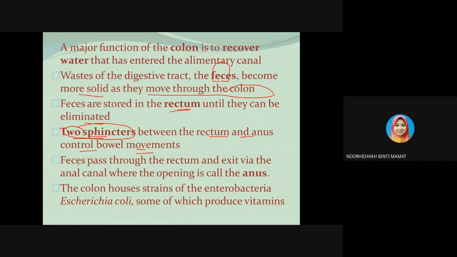Then the feces will pass through the rectum and exit via the anal canal, where the opening is called the anus. So this is the second opening of the alimentary canal. The first one is the mouth, the second one is the anus. The alimentary canal involves the esophagus, small intestine, and also large intestine. The colon houses strains of enterobacteria or E. coli, some of which produce vitamins.